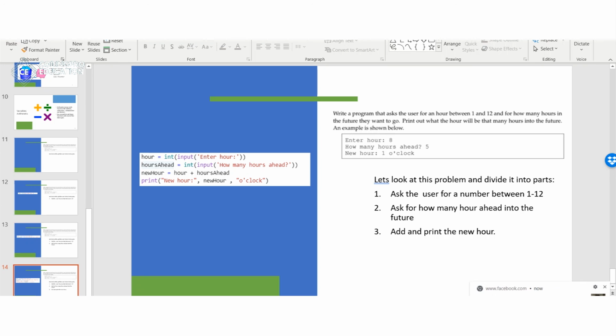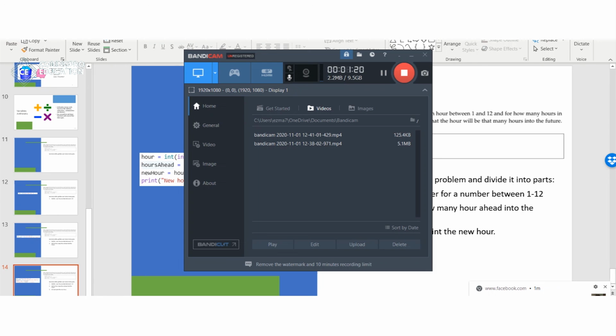And we create another variable which is nothing but an addition of r plus hours ahead, and then we're printing it out.